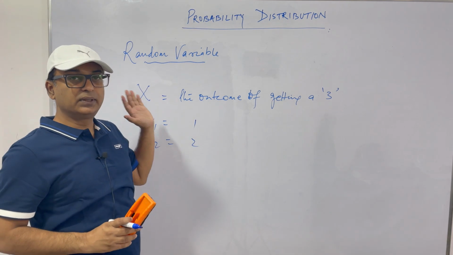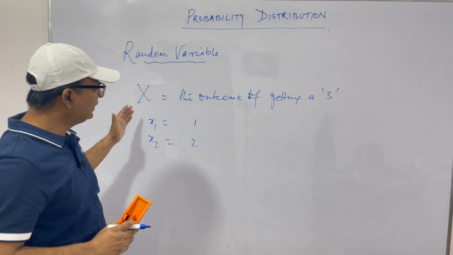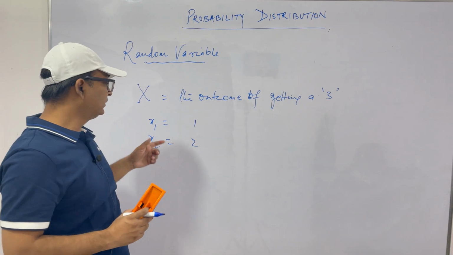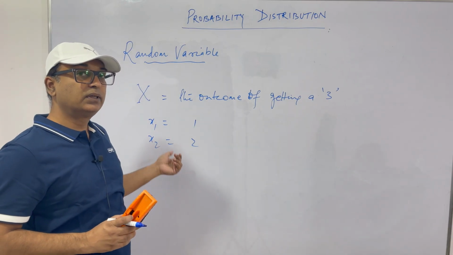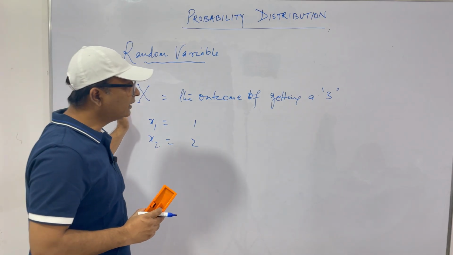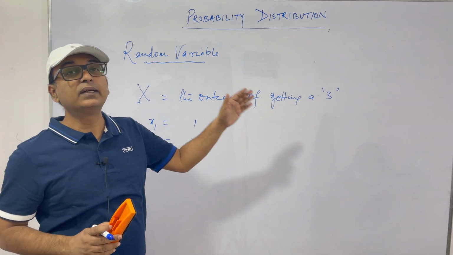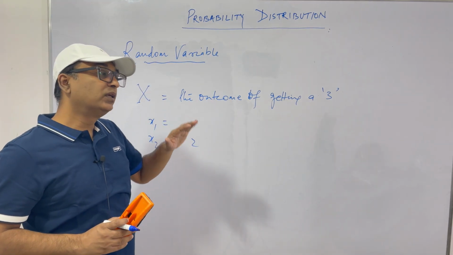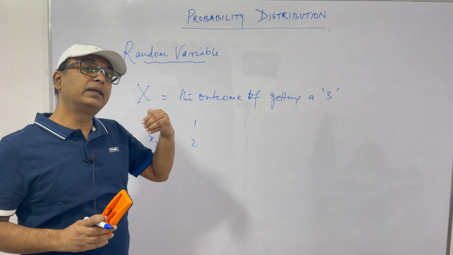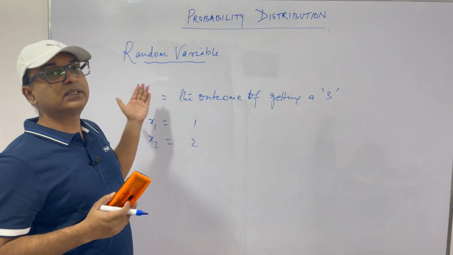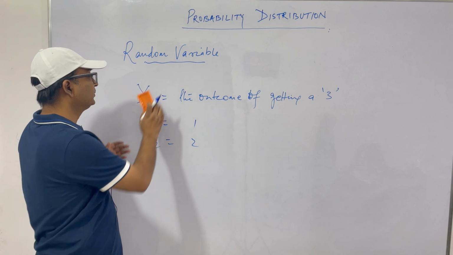This is a real variable, undoubtedly, but is it necessary that when you throw a die, you get x1 or x2? No. Because it is associated with the outcome of a random experiment. Since it depends on chance, this real variable is called a random variable.